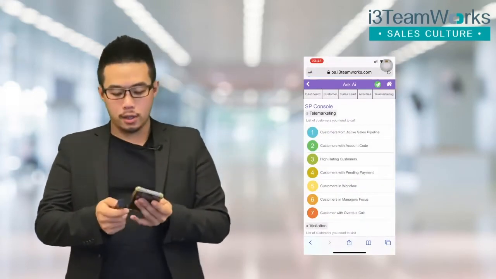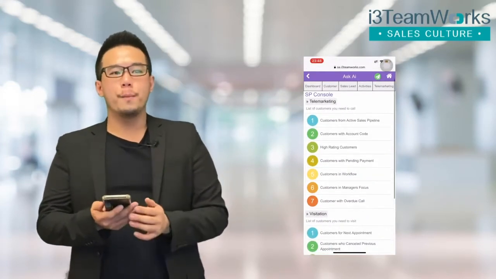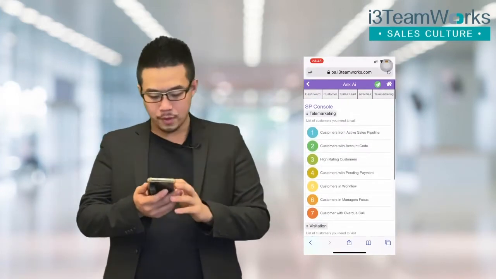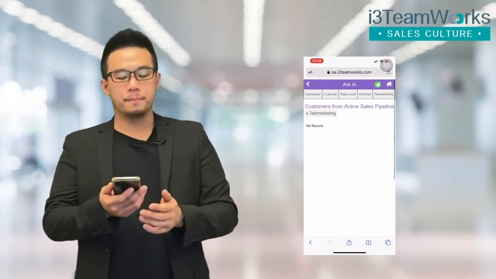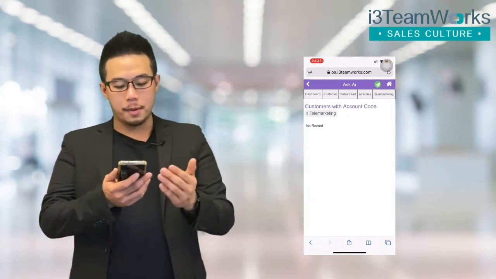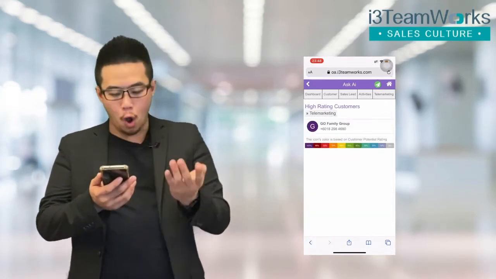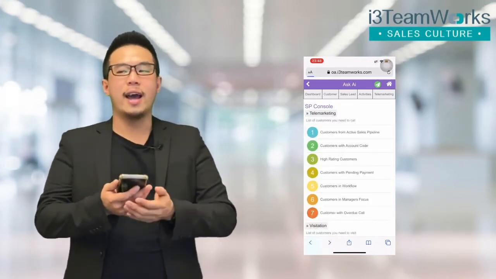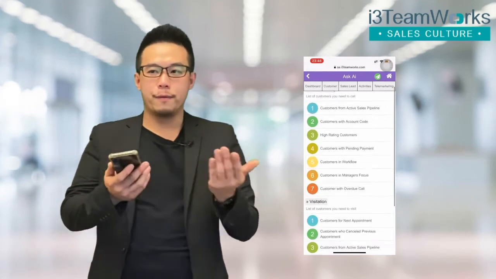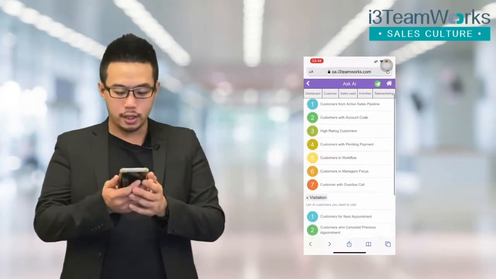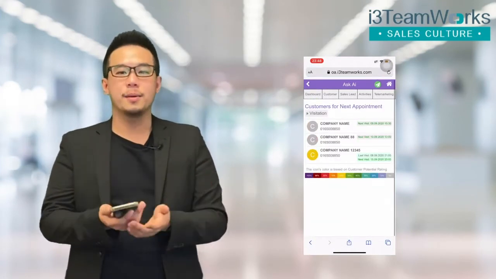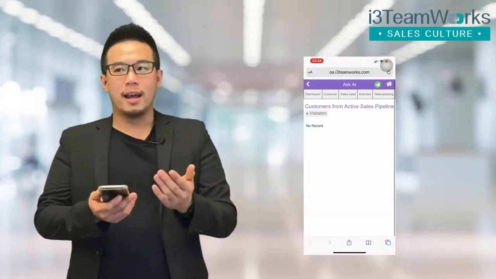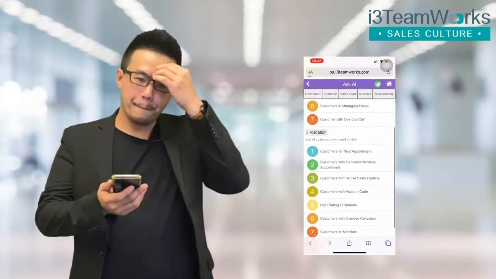So in SP Console, that's separated into two portions. The first is telemarketing. In the telemarketing, they can choose the customer from active sales pipeline to call, customer with account codes, which are the customers that have been dealt with the company or organization. Third, high ranking customer. There's a customer with high ranking that you need to follow up at all times.